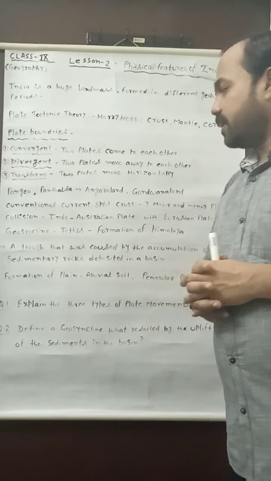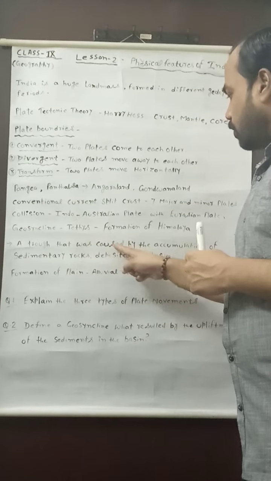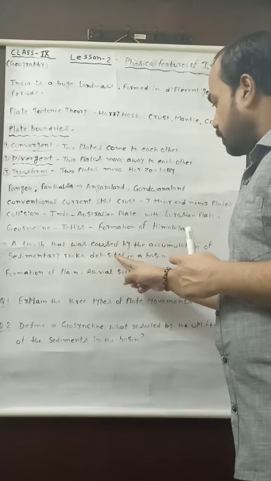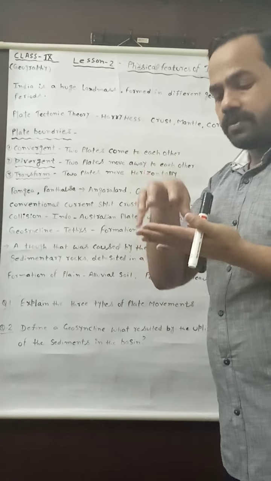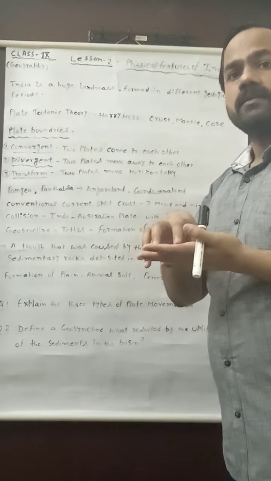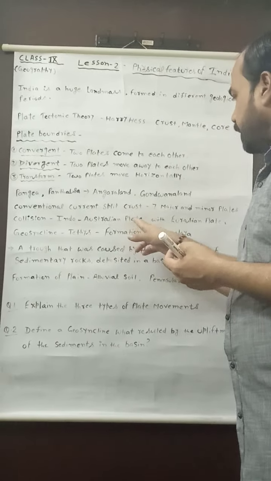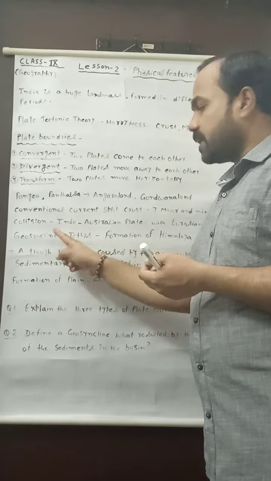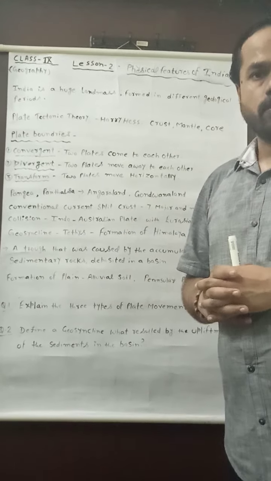Now the question is, what is geosyncline? A trough that was caused by the accumulation of sedimentary rocks deposited in a basin, means a trough where there was a sedimentation of sedimentary rock in a basin. When there was a collision of the Indo-Australian plate and Eurasian plate, in the middle of these two plates a type of Tethys or geosyncline was formed, and it was responsible for the formation of the Himalaya.